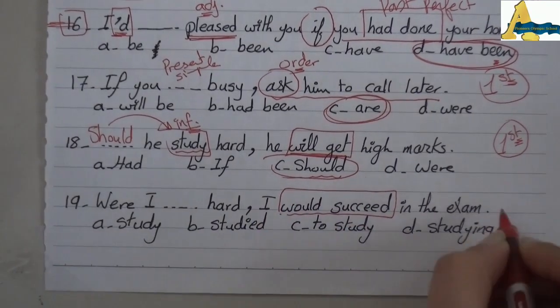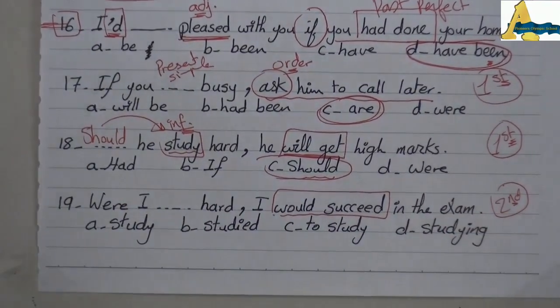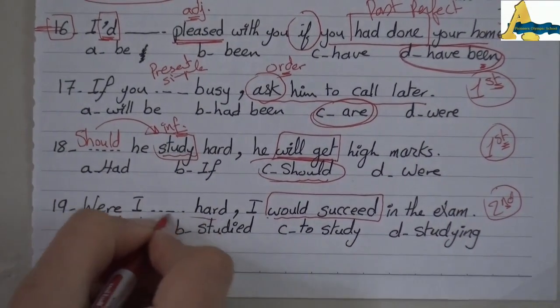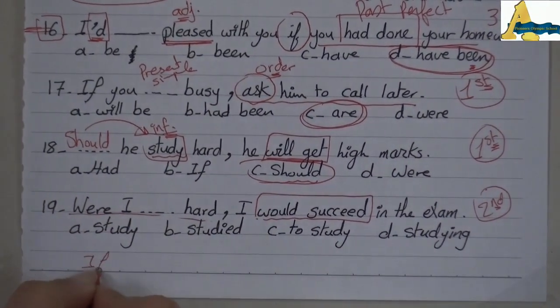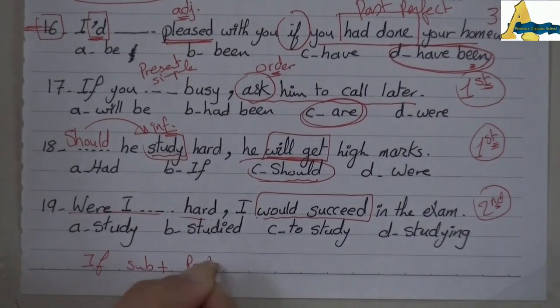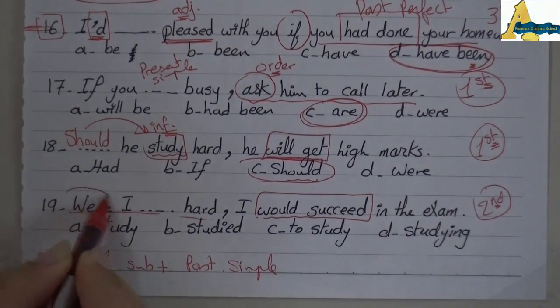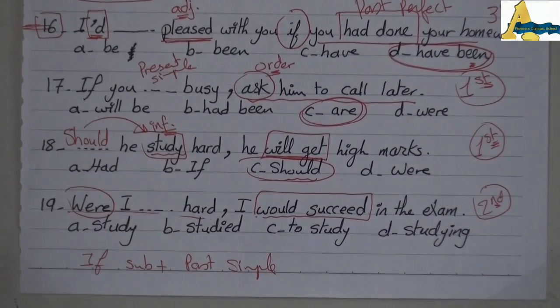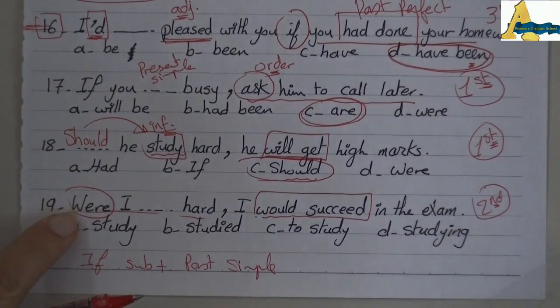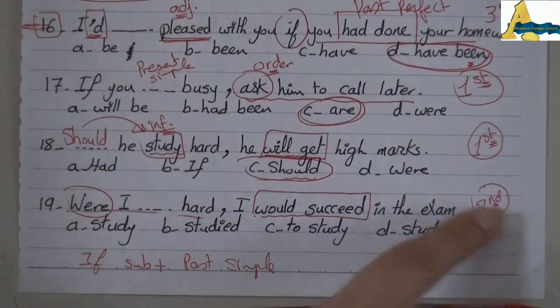It means that I am in the second type. Okay? So the first clause is if plus subject plus past simple. Here, I don't have if, I have where. And as you all know, where functions as a specific alternative for if in the second type.